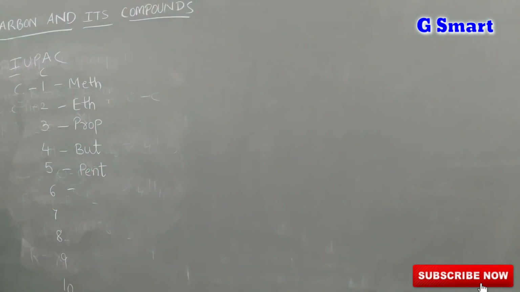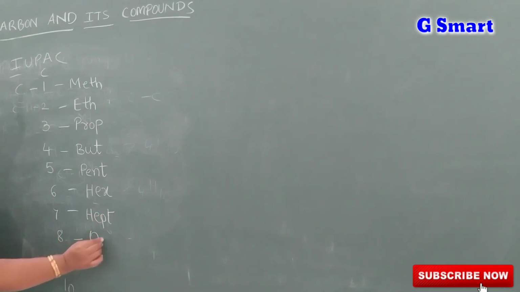When 5 carbons are present, the word is pent. When 6 are there, the word is hex. And when 7 are there, the word is hept. When 8 carbons are there, the word is oct. When 9 are there, the word is non. And when 10 carbons are present, the word is dec.